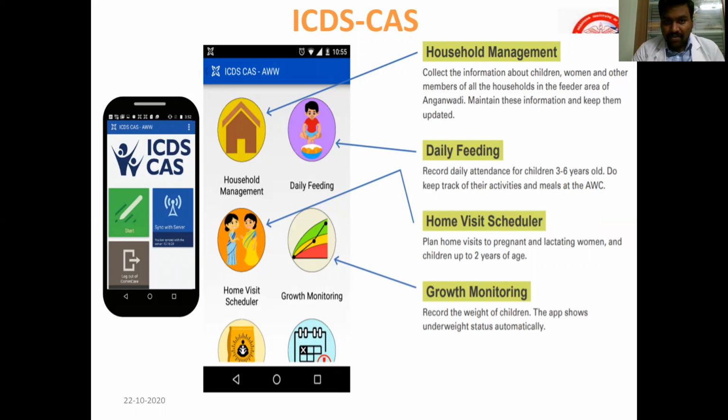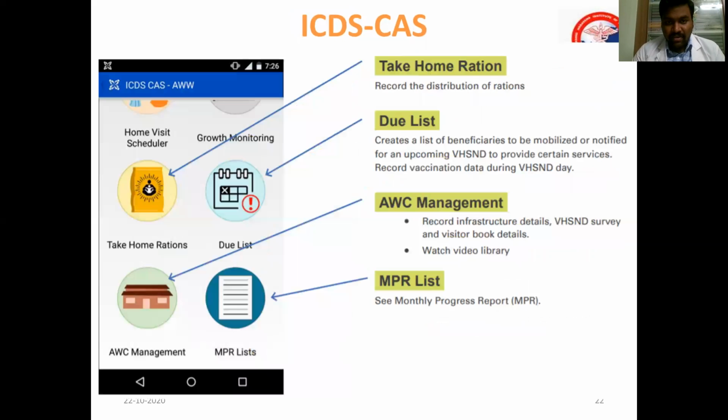In daily feeding, the daily feeding activity in the Anganwadi center is recorded daily, and house visits, the houses visited by the Anganwadi teacher, should be recorded. In growth monitoring, when they visit, the height and weight should be recorded, so that it will indicate whether the child is malnourished, wasting, stunting, etc., and suitable action can be taken. All this can be done using ICDS software.